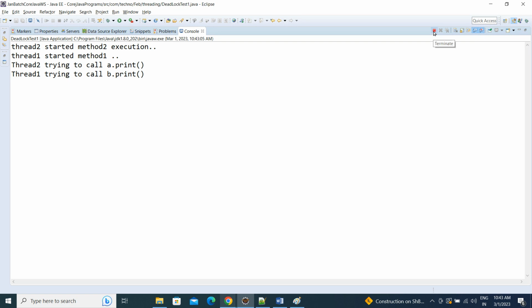See, it is still in running mode, meaning it is not terminated. Both threads will never release the lock. Both will be in the waiting mode for an infinite period of time. Now let's stop it.